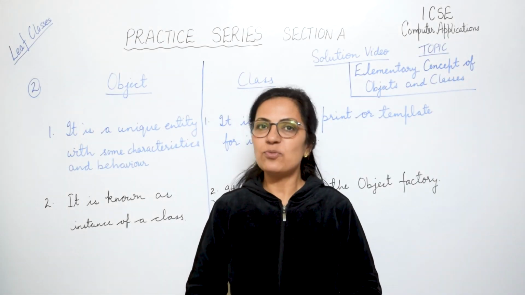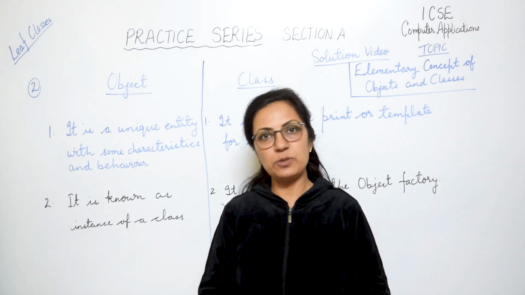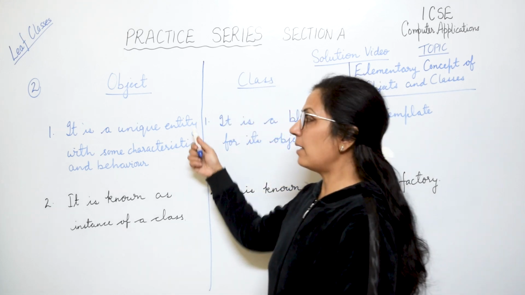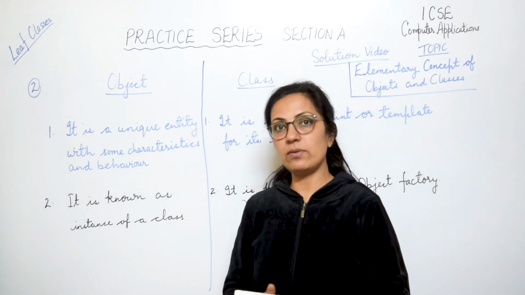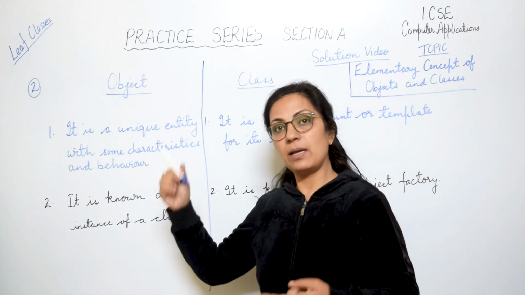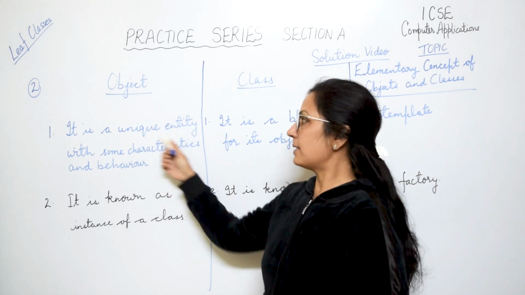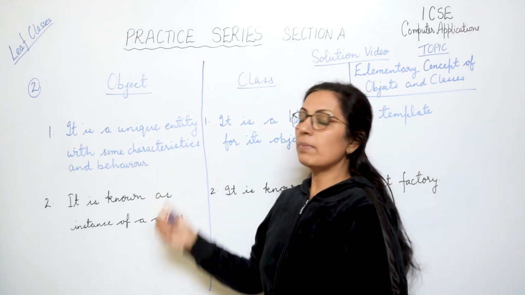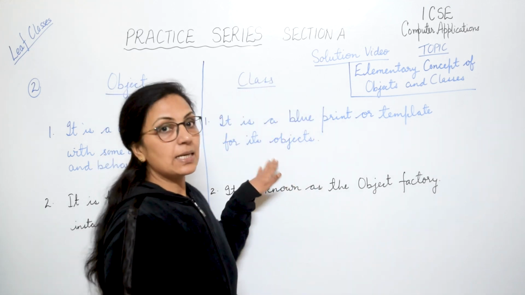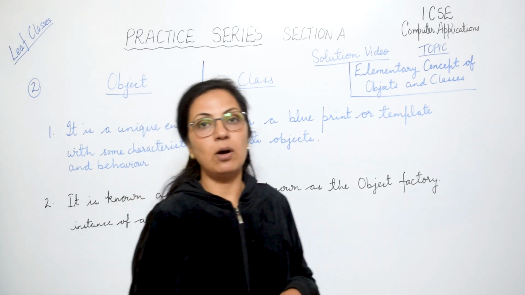Question number 2 is from year 2011, which says differentiate between object and class. For object, we have just discussed, and in writing the definition I have not changed the wording, so that by preparing one question you are preparing one part of another question also. So an object is a unique entity with some characteristics and behavior. And a class is a blueprint or template for its objects.